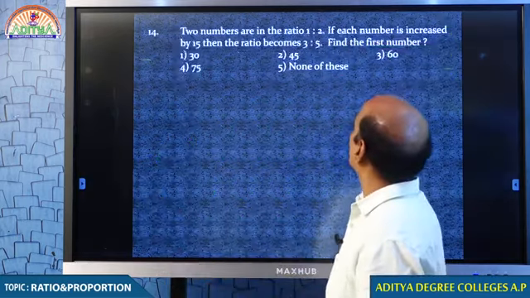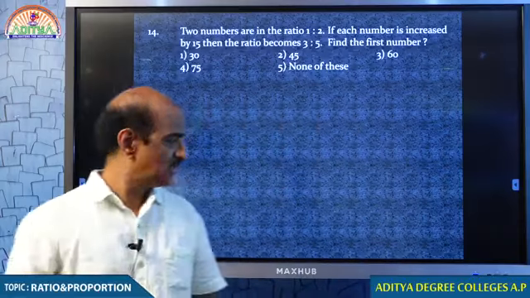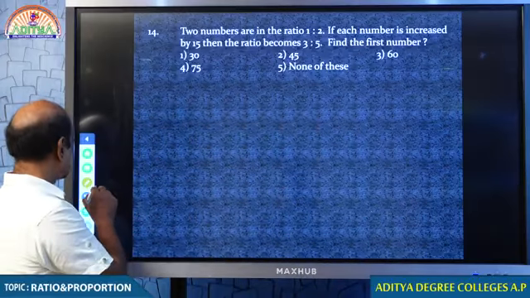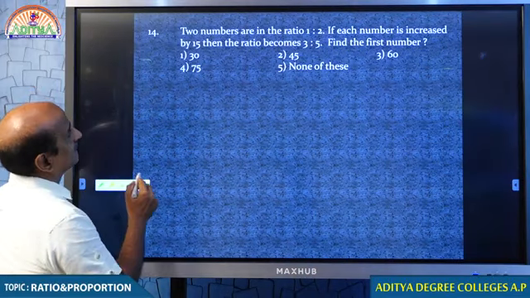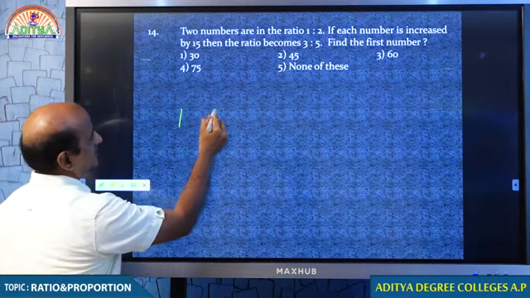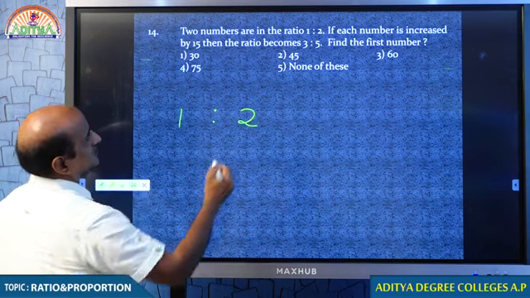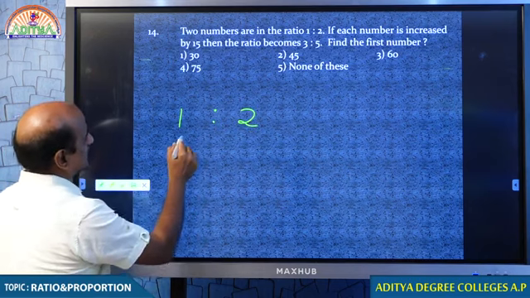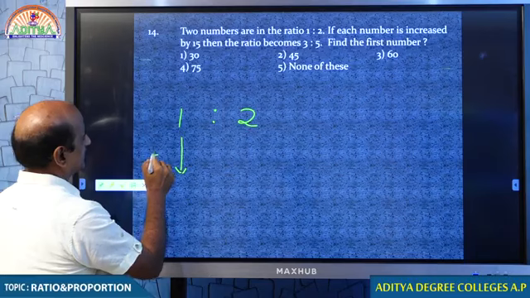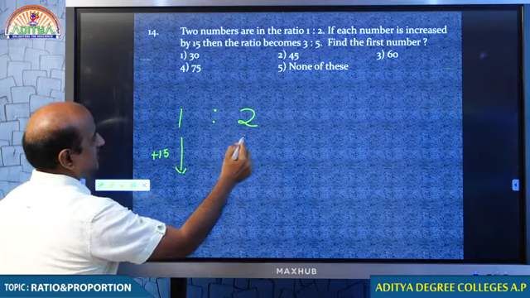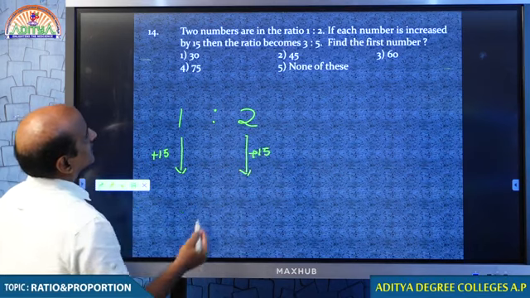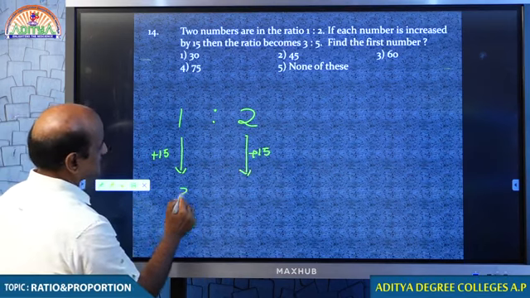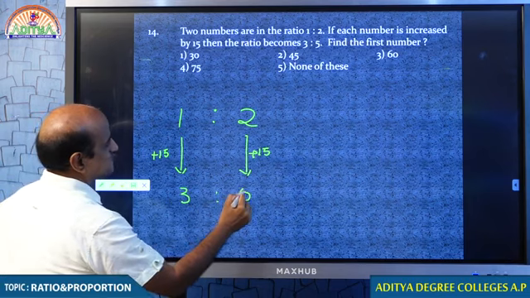Question number 14. Two numbers are in the ratio 1:2. If each number is increased by 15, the ratio becomes 3:5.